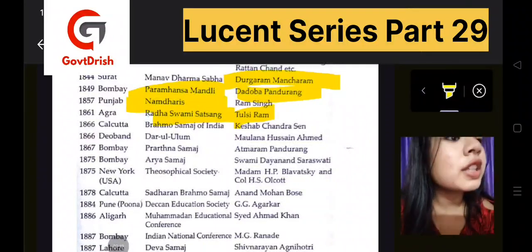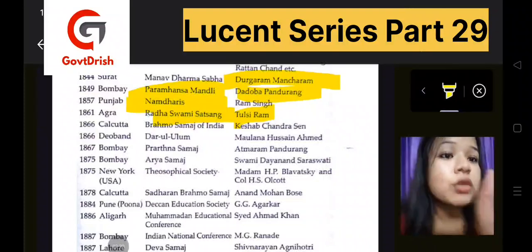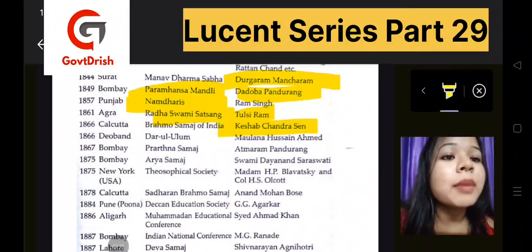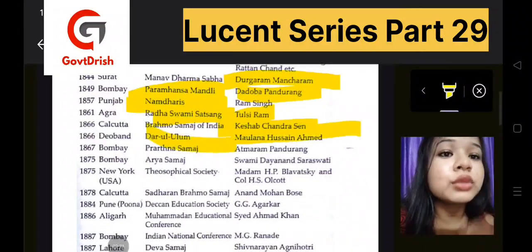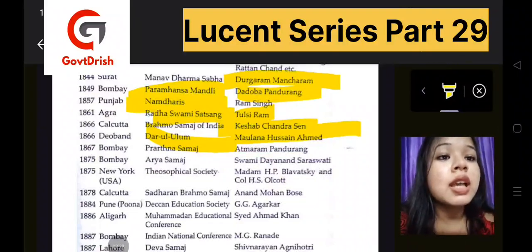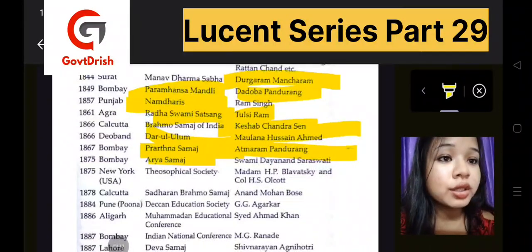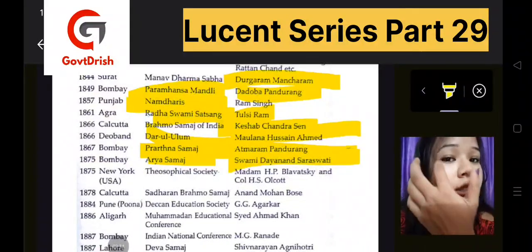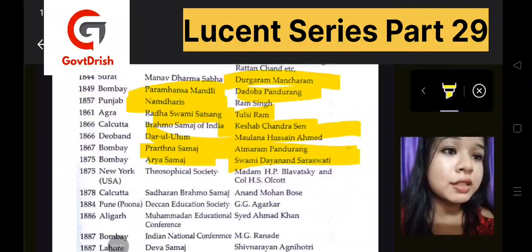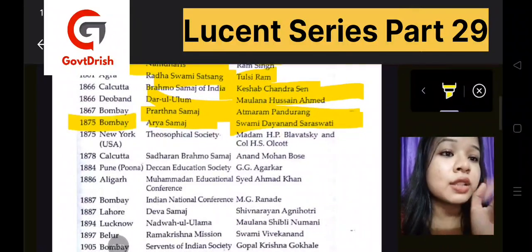Brahmo Samaj of India, so one Brahmo Samaj, Ram Mohan Roy, otherwise Keshav Chandra Sen. Maulana Hussain Ahmad, Darul Uloom, you can say this is one of the Muslim movements. Then you have Prarthana Samaj again. Arya Samaj, very important. Swami Dayanand Saraswati. Arya Samaj is a very important organization. Please remember the date as well.